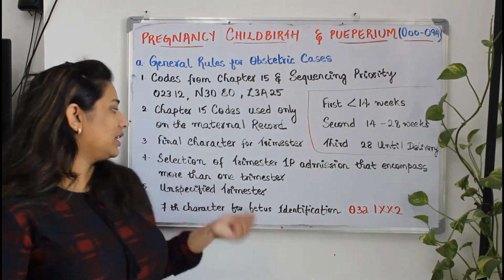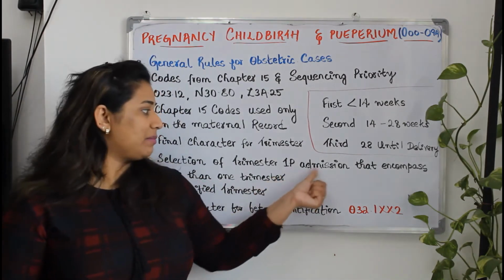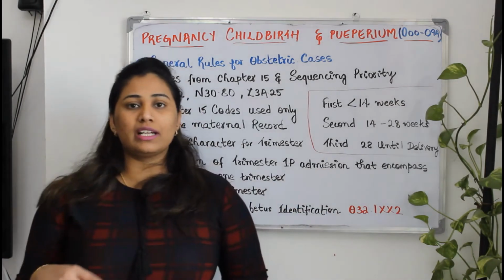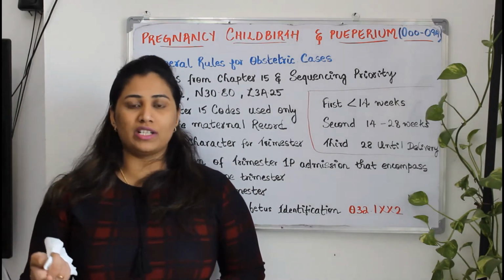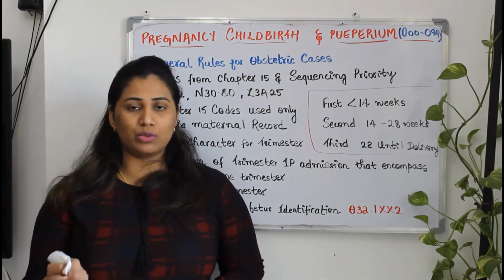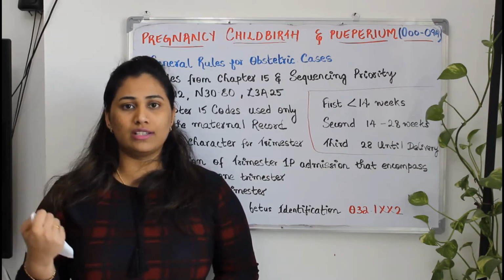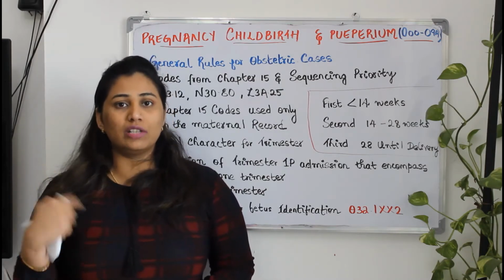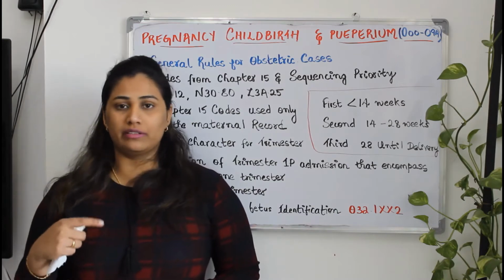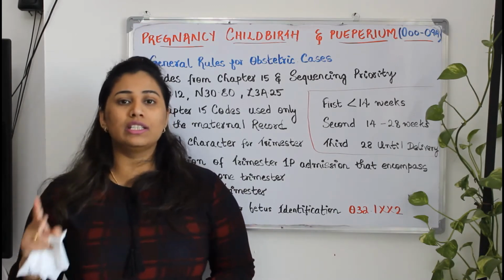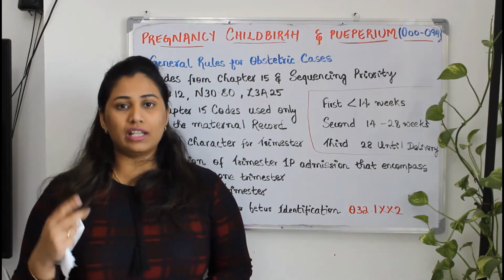Okay. So the fourth guideline is selection of trimester in IP admission that encompasses more than one trimester. The same guideline we have seen in the glaucoma chapter also. That means the patient got admitted with mild stage glaucoma and during the surgery time it evolved to moderate or severe. In that case, what is the evolved stage that we will be coding, right? But in the pregnancy chapter, the thing is it will be like trimester. I'll give you an example.